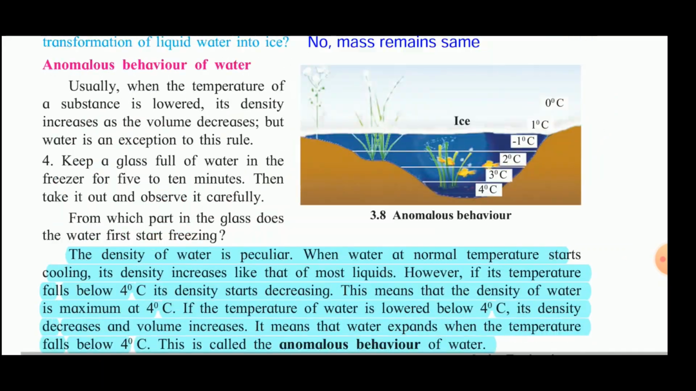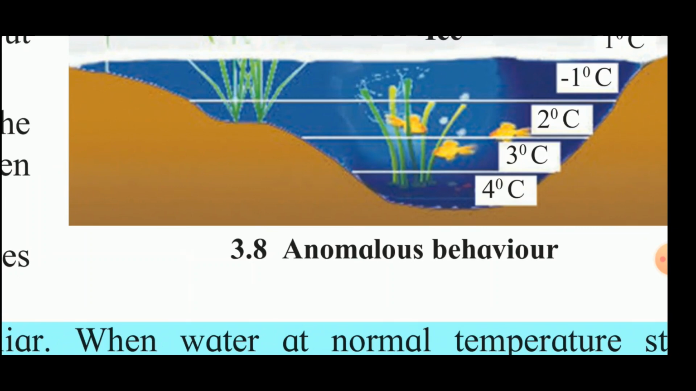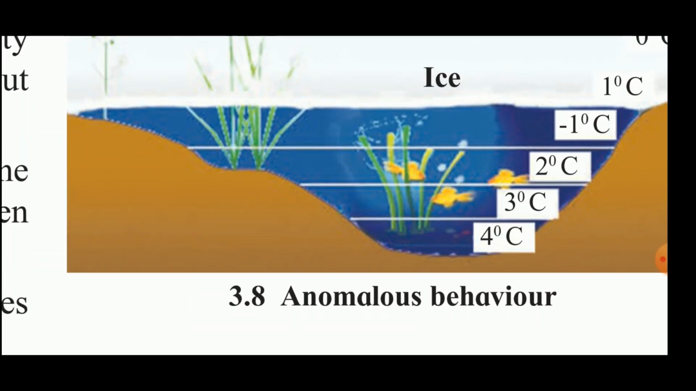So what we see here in the figure, you see this one. At the bottom of the sea, the temperature is 4 degrees. As we move up, the temperature is 3 degrees, 2 degrees, then -1. So what happens here is that the upper level of the sea water would get converted into ice, but the lower levels of the sea will remain in a liquid state only. And so naturally the aquatic animals and the plants can survive.